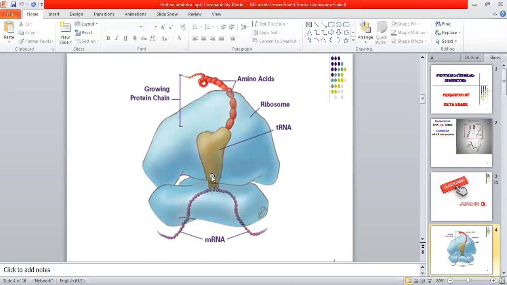This one is a tRNA. tRNA, as the name indicates, T means transfer, which is used to transfer the amino acid. And this one is our messenger RNA. Messenger RNA has codons, which are found in triplet form. The tRNA has a triplet at the bottom side, and that is called the anticodon. When this anticodon matches the codon of messenger RNA, our translation will start.